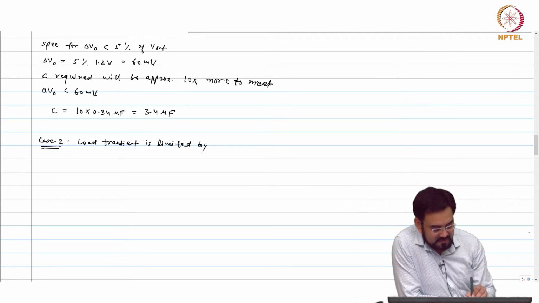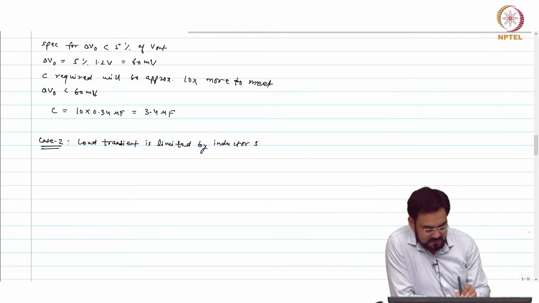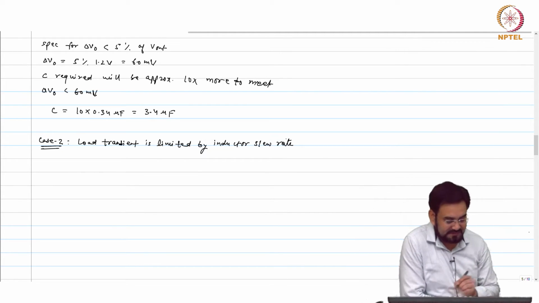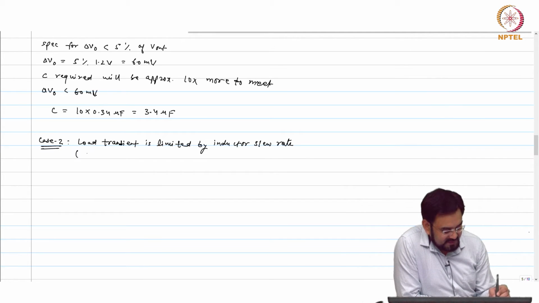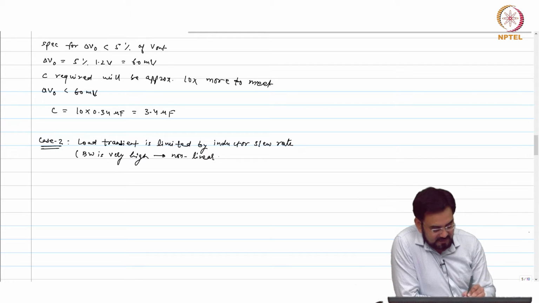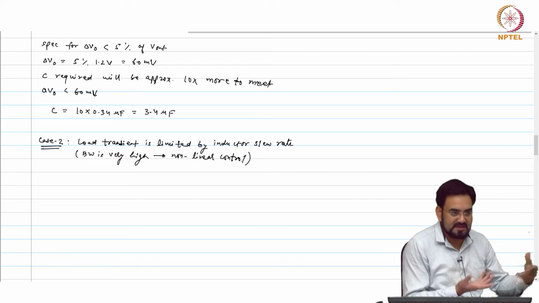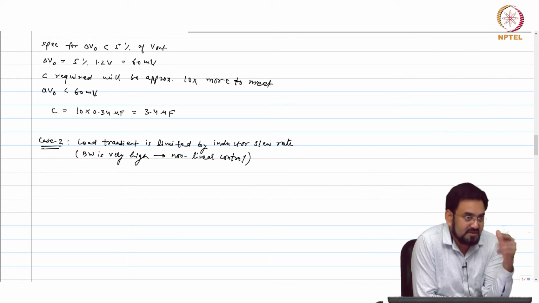Limited by inductor slew rate, okay, which means bandwidth is very high, non-linear control. Usually for non-linear we do not define the bandwidth, but when I say bandwidth is very high, it means your loop, basically the feedback loop, can respond instantaneously.